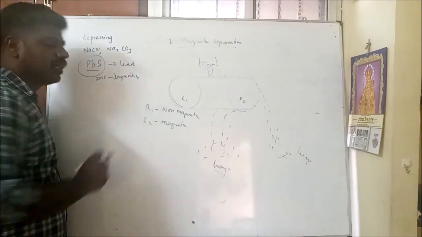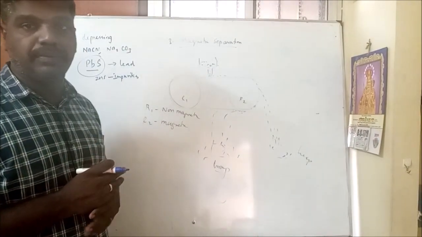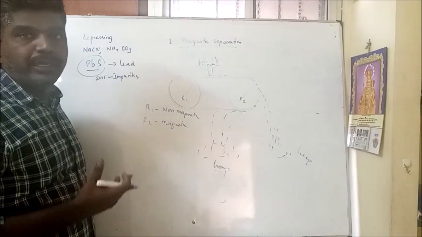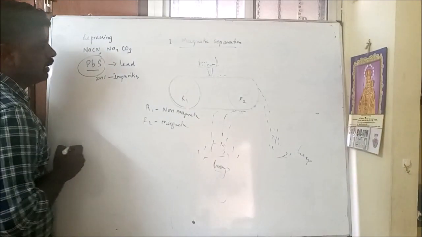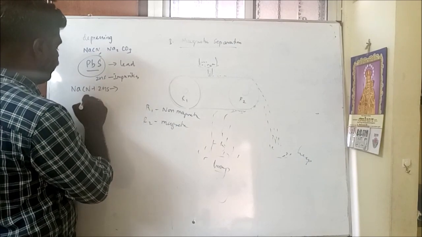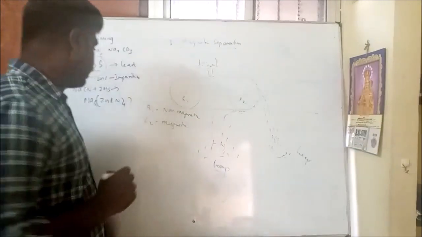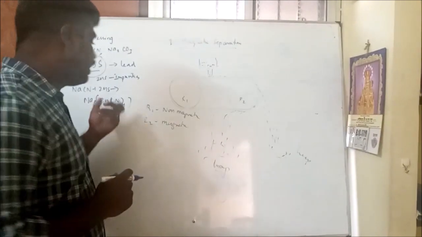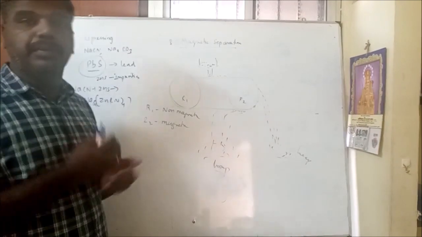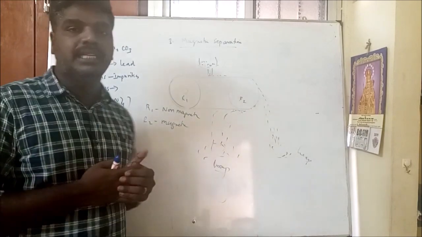But though both are sulfide ores, during froth flotation the zinc sulfide also comes up with the froth. So in order to retain this zinc sulfide, we must add a depressing agent like sodium cyanide or sodium carbonate. When sodium cyanide is added to galena, it reacts with zinc sulfide, forming sodium tetracyanozincate, a complex compound. This complex compound makes the zinc sulfide stay at the bottom of the tank, but galena comes up with the froth and we can separate it from the impurities. That's why they are used as depressing agents.